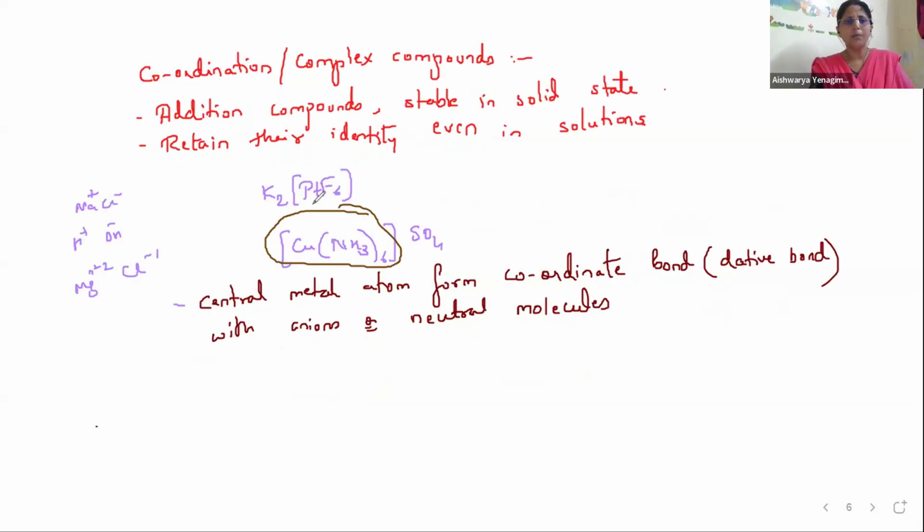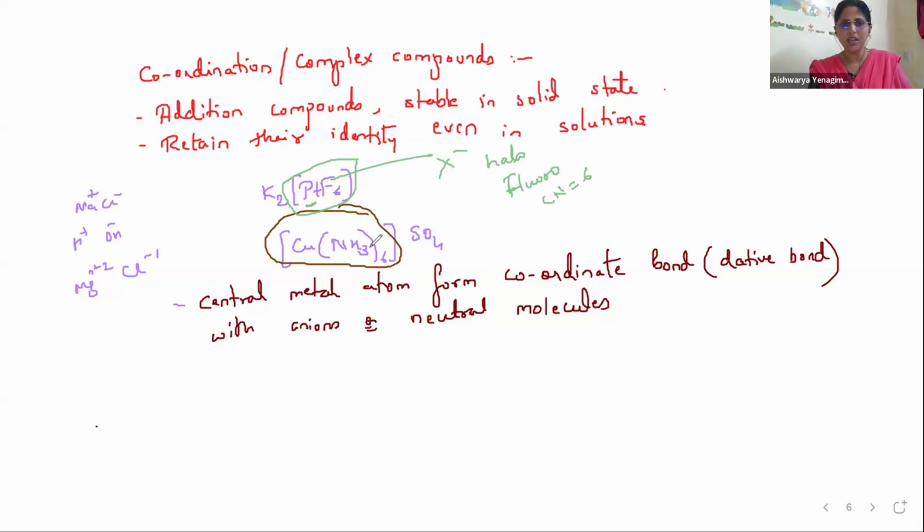Here also you can see the examples I had given. PtF6: what is this? This is a complex ion. We call this the coordination sphere; when written in brackets it becomes the coordination sphere. Pt is the central metal atom. And F6: what is this F? X minus, halo. This is fluoro. So fluoro is what? It is a monodentate ligand, an anionic ligand. How many monodentate ligands are attached to the central metal atom? 6. Therefore, the coordination number is what?